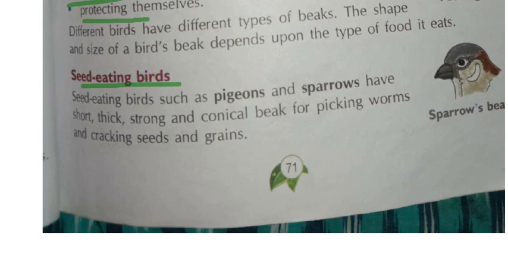See here, seed eating birds such as pigeons and sparrows have short, thick, strong and conical beaks for picking worms and cracking seeds and grains. So here what they are saying is, the seed eating birds, what are the examples? Pigeons and sparrows. You all know that these will be eating seeds, nuts, grains, all this. Yes or no? So how will they be eating? With the help of this beak. How is this beak? See, short. Yes or no?